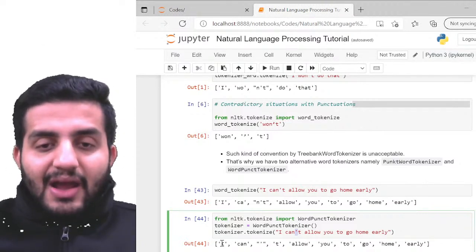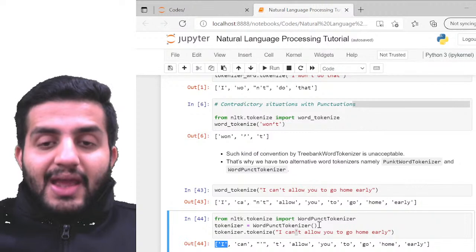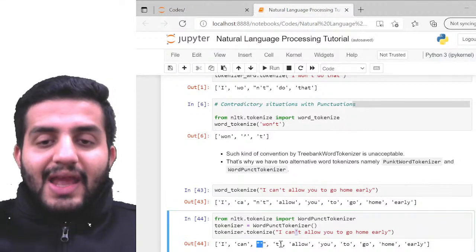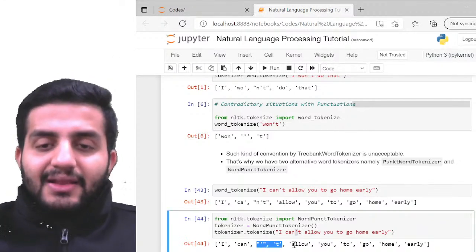So that is the reason why I was given a separate word. From "can't", I'm getting "can" first, and then the apostrophe, which is a punctuation, and then "t", right? And then the other words again.